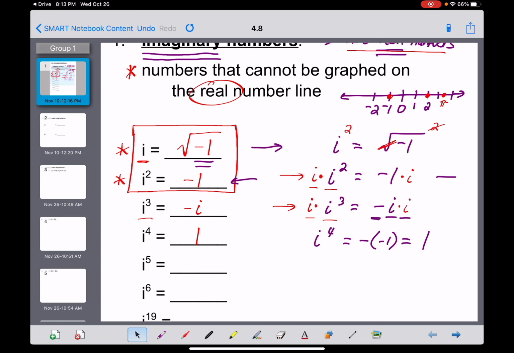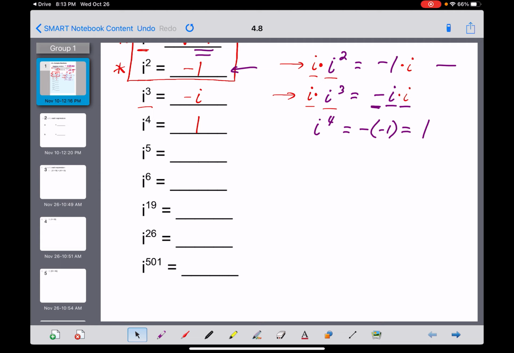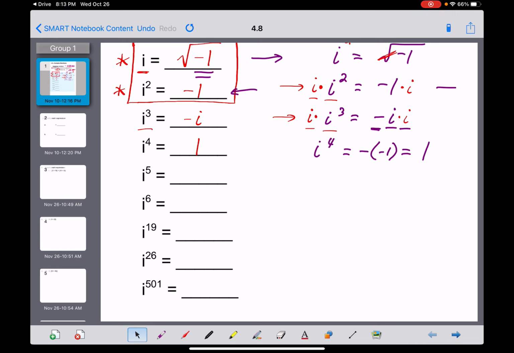The weird thing that happens next, I'm going to keep going with this list just a little bit farther, is you're going to start to see a cyclical pattern repeating itself here. If I wanted i to the 5th, let me just keep doing the same thing. I'm going to take my previous equation of i to the 4th and multiply both sides by i again. i times i to the 4th is i to the 5th. And here we go, 1 times i is just i. So i to the 5th is i. You'll notice that is the same, everybody, as i to the 1st power.